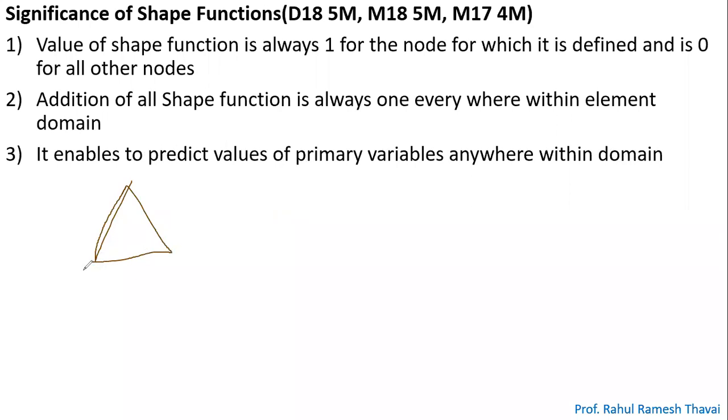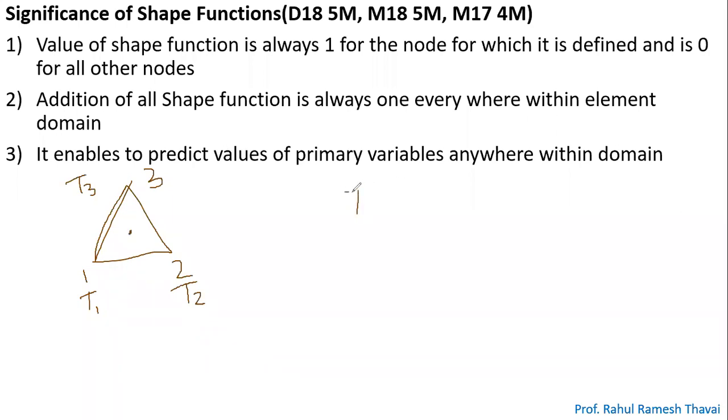For this particular triangle, you have 3 nodes: node number 1, node number 2, node number 3. If I give you the temperature at node 1, that is T1, the temperature at node 2, that is T2, and the temperature at node 3, that is T3. I have given you the temperature at every node. And I'm asking what is the temperature at this particular point, which is lying within the element? So I will calculate the temperature at that particular point.